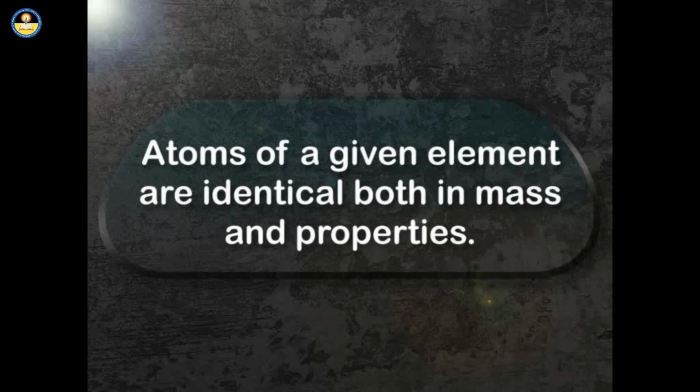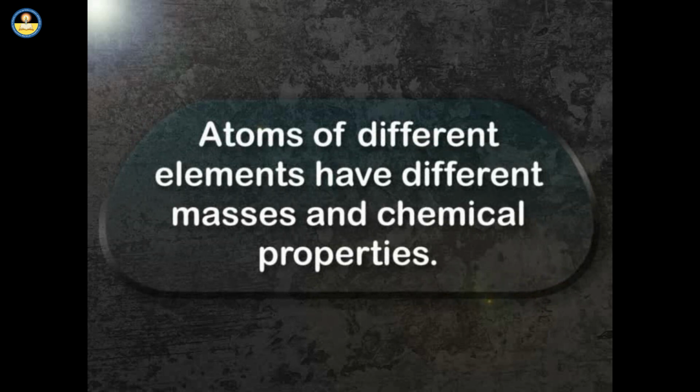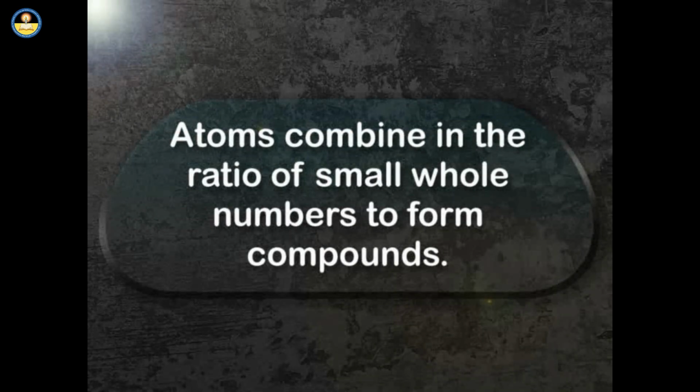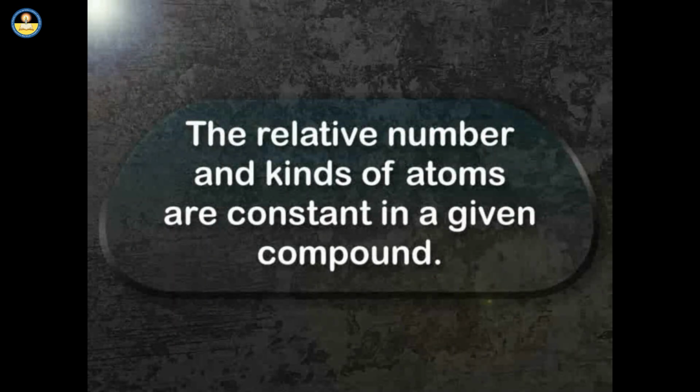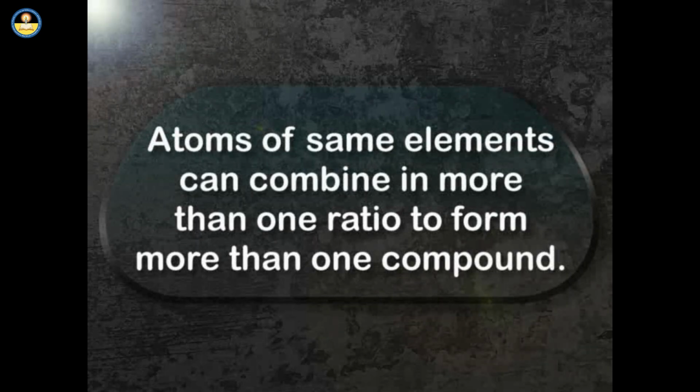Atoms of a given element are identical both in mass and properties. Different elements have different types of atoms. Atoms of different elements have different masses and chemical properties. Atoms combine in the ratio of small whole numbers to form compounds. The relative number and kinds of atoms are constant in a given compound. Atoms of the same elements can combine in more than one ratio to form more than one compound.